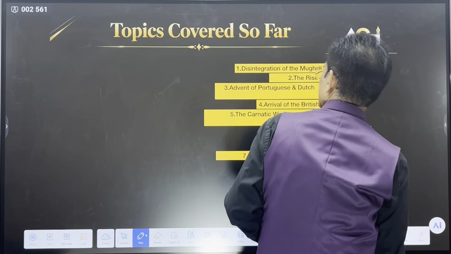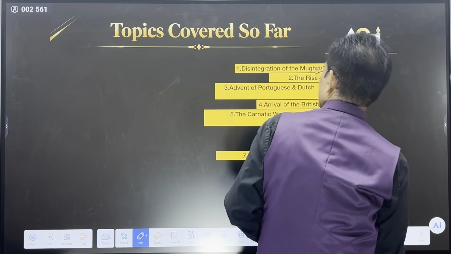This is the one thing that you have to remember. First, from 1775 to 1782. Second, from 1803 to 1805. Third, from 1817 to 1818 or 1819. So, the British controlled this area by 1818.